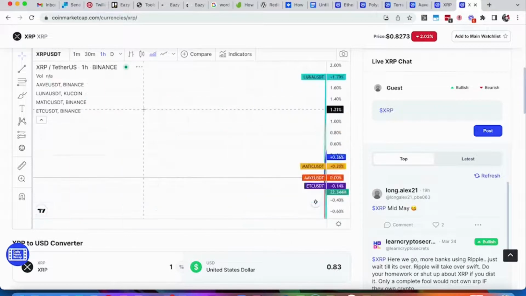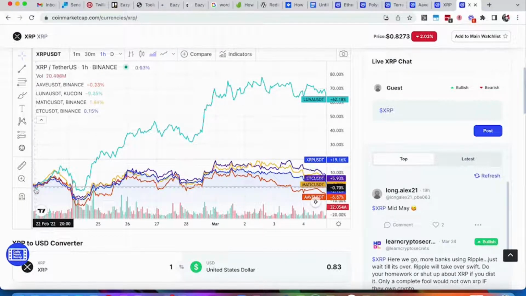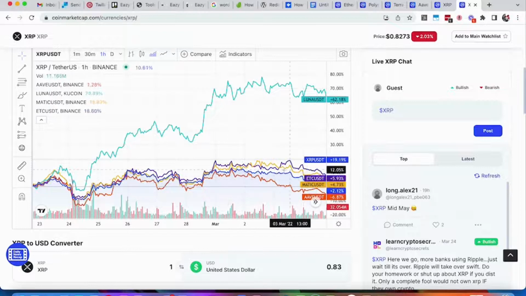But let's just pick a random other window of time. And let's go back here. Now I just scroll back and we're looking at the 22nd of February to about the 4th of March, just a random window of another 10 days. So in this case, Luna's up 62%. We can assume that we would have had a pretty good performance in Luna had we been trading Luna at this period of time. And so we might have a particular feeling about Luna being an amazing token, whereas ETC was just kind of here with all the rest of these, had a very, very similar pattern in this period of time. Really interesting, actually, how closely related they are.